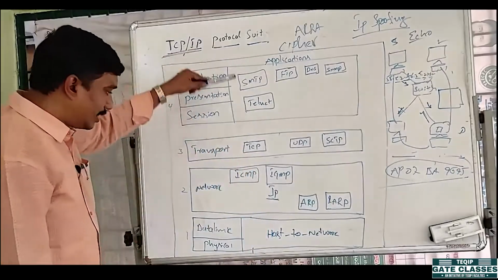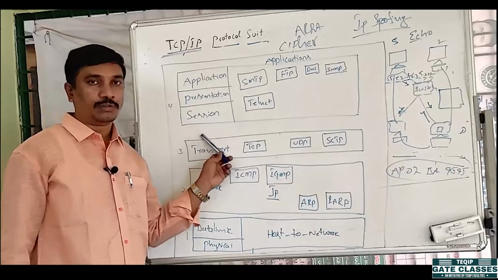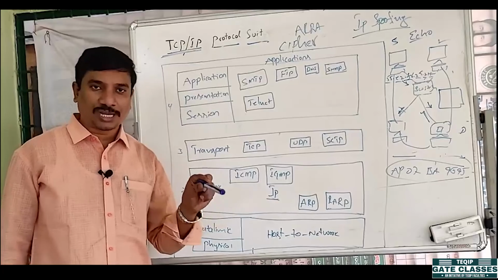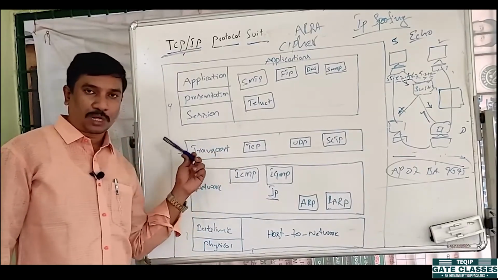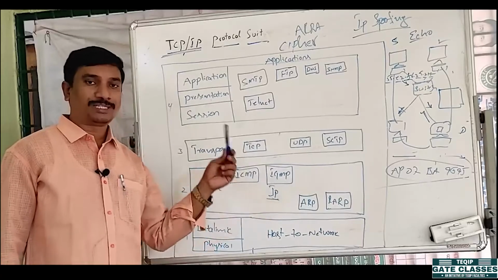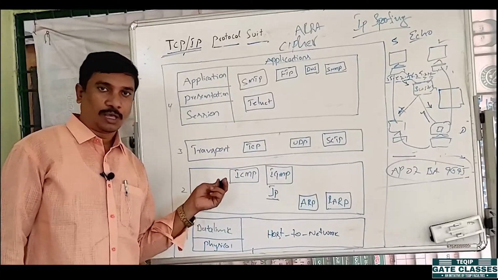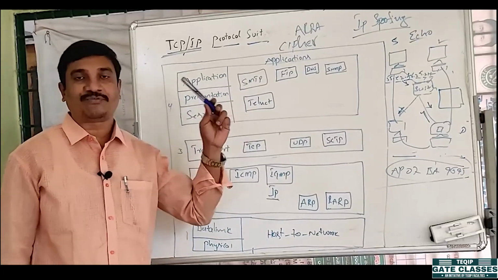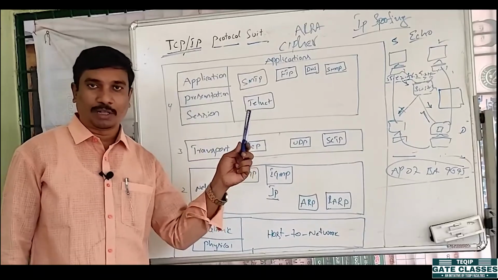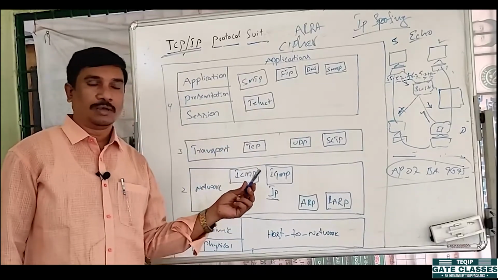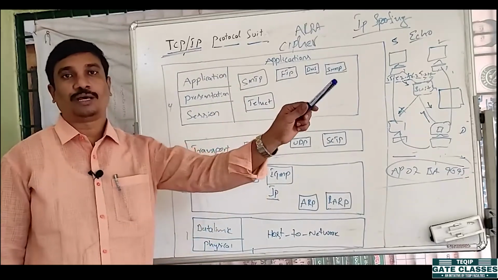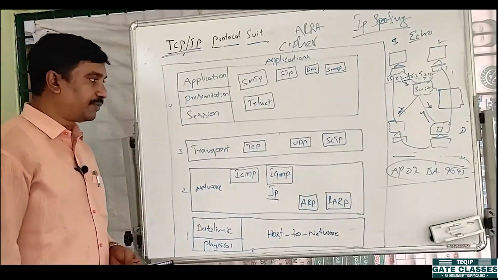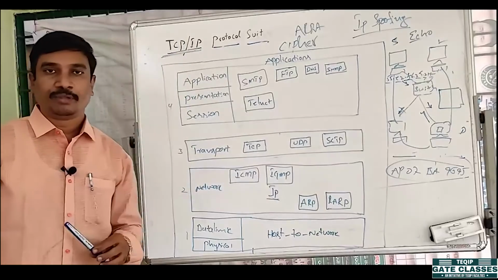Finally, these are the TCP/IP protocol suite. The main difference between OSI layers and TCP/IP is that the OSI model was implemented by ISO, International Standard Organization, whereas the TCP/IP protocol suite was implemented by ARPA. The first implemented one is the TCP/IP protocol suite. Presently we are using the ARPA TCP/IP protocol suite, whereas OSI is a reference model only, not a fully implemented model. In a real-time scenario, if we have any doubts or problems in networks, then we check the OSI layers, right? So this is the main difference between the TCP/IP protocol suite and OSI layers.